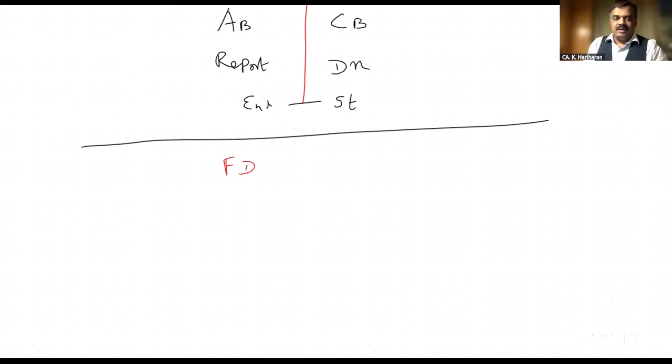Insolvency is different. Financial distress is different. Financial distress represents a financial problem, a financial hiccup.